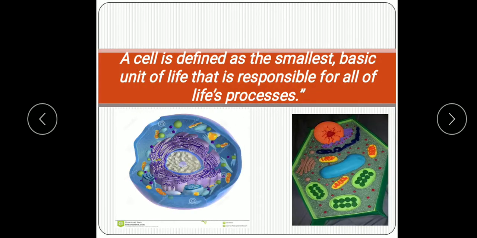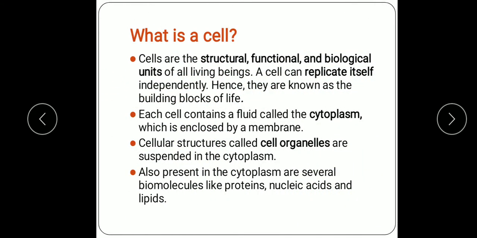Now we'll start with the first part. What is cell? A cell is defined as the smallest. Why we call it a smallest? Because we cannot see the cell with the naked eyes. This is microscopic. So smallest basic unit of life that is responsible for all of the life's processes. So let me see the detail of cell.